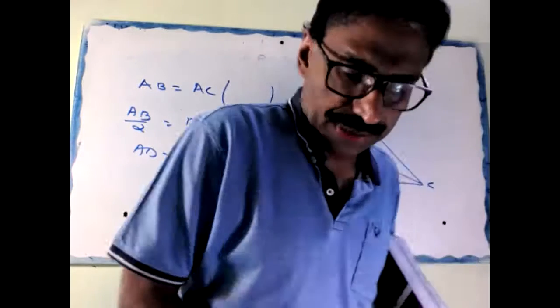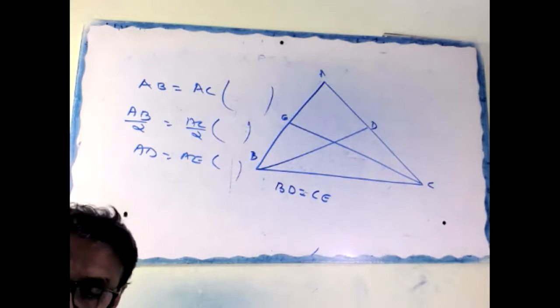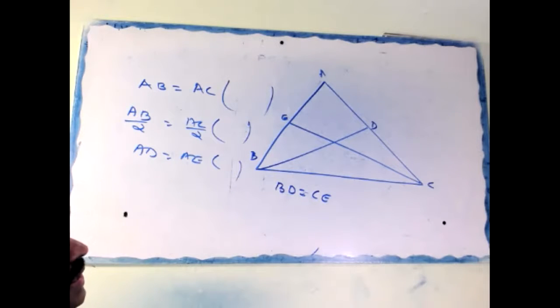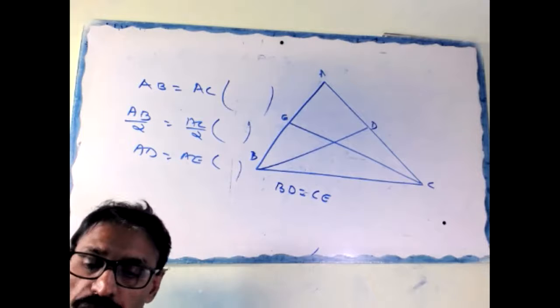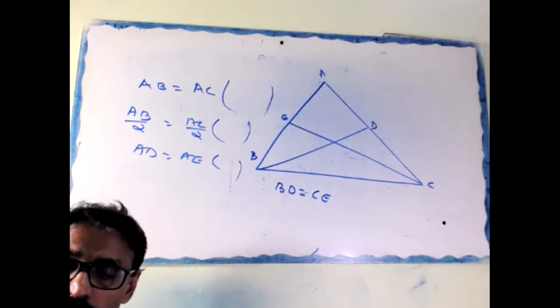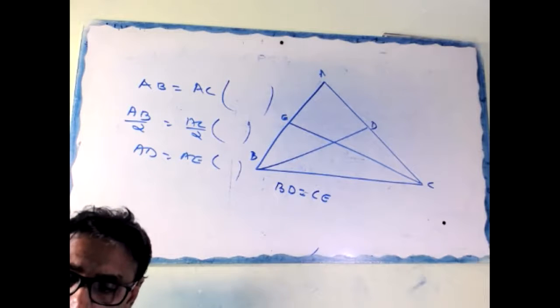Okay, so next question. Angle CEA. Who told you, Sri Kumaran, that it is 90 degrees? It's given?